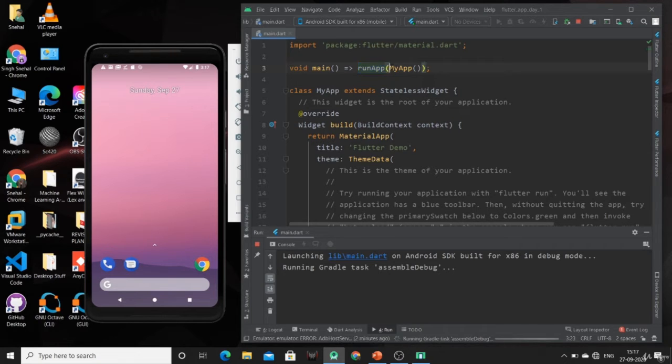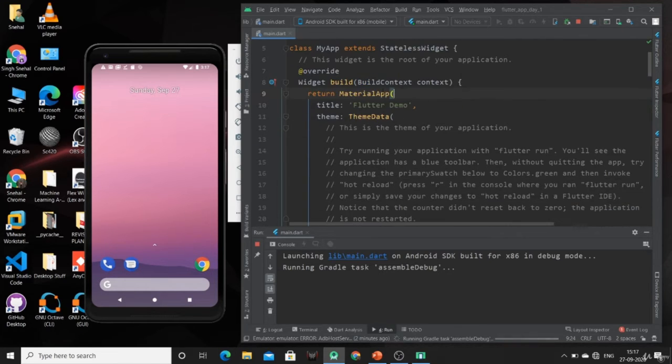Inside that I have mentioned one class, that is MyApp. Now this MyApp is extending StatelessWidget. Why? Because we are not going to change the state of the page. That's why we are using StatelessWidget. Now after that, we are having the build function. So this build function is responsible for building the page layout inside our app.